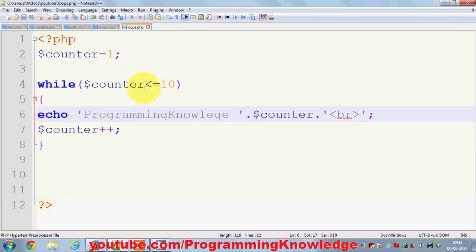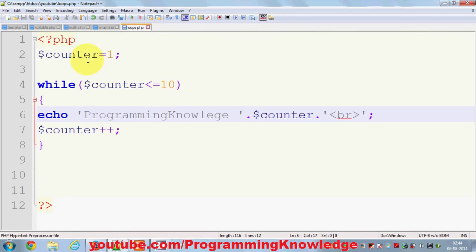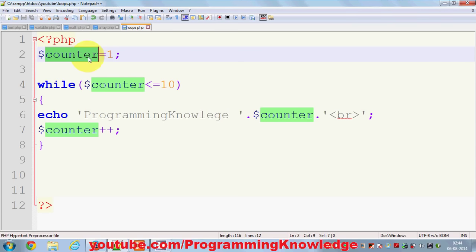So what's happening here is you provide the value of counter is equal to 1, and it goes to this code, and here value of counter is 1, which is less than 10, so it will execute this code, and the value of counter will be printed 1 here, and then your counter will be increased by 1, so the value of counter becomes 2 here.